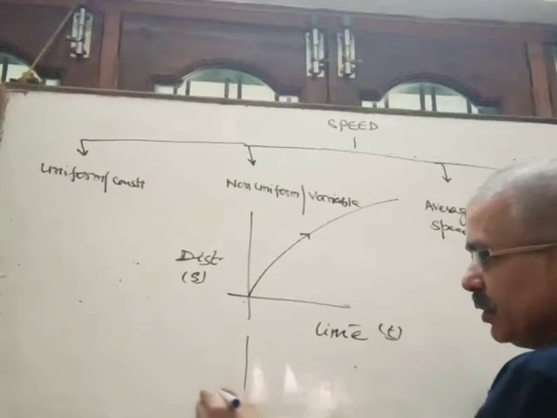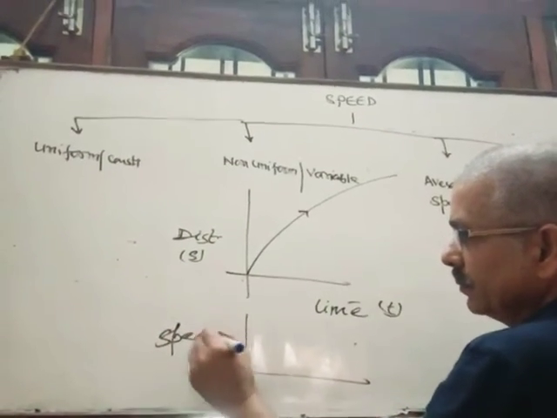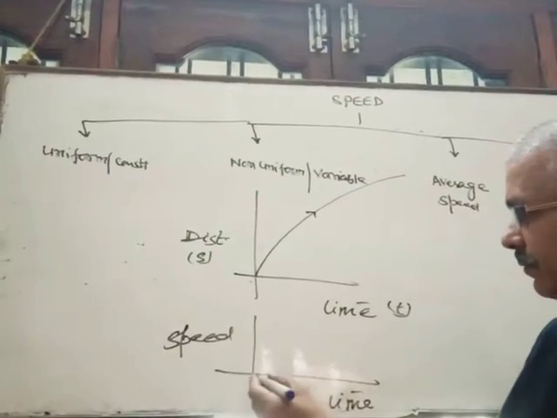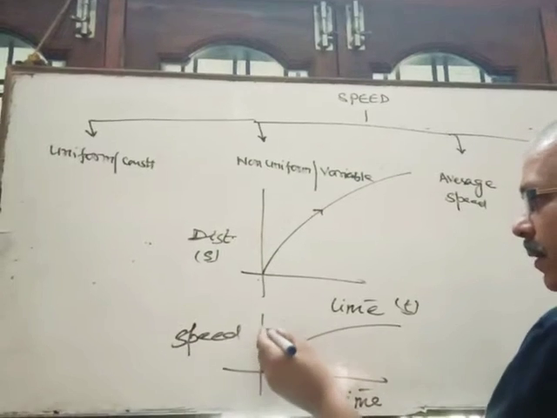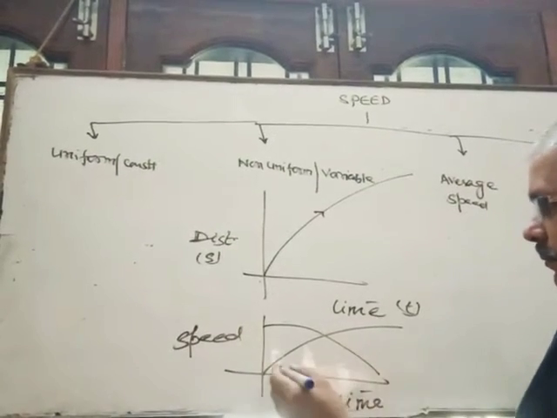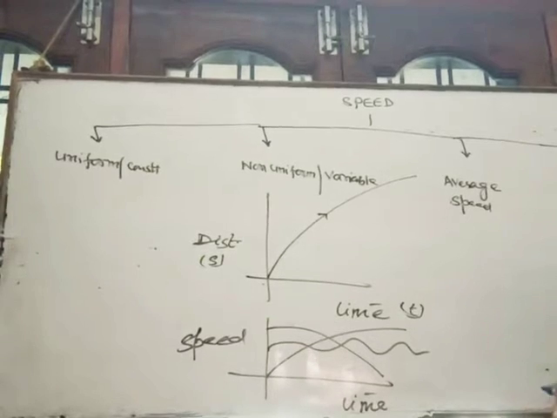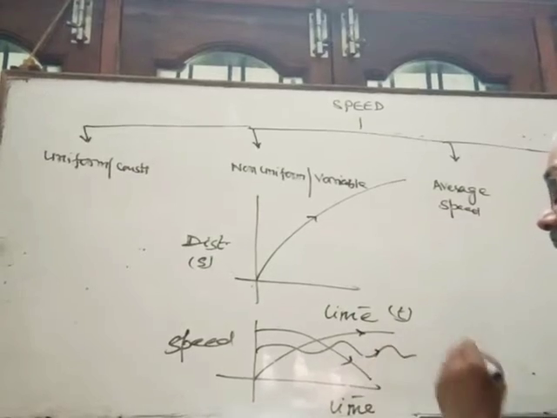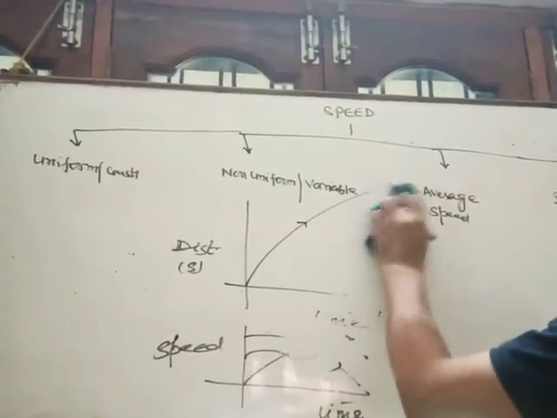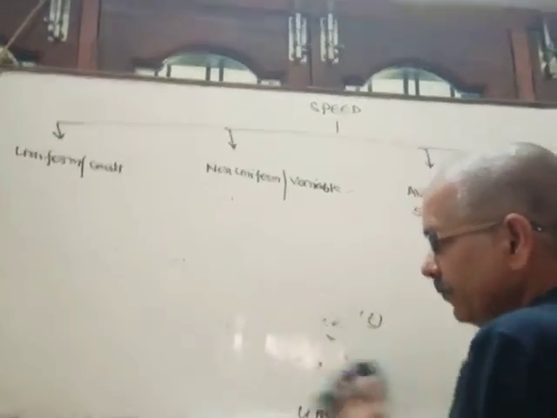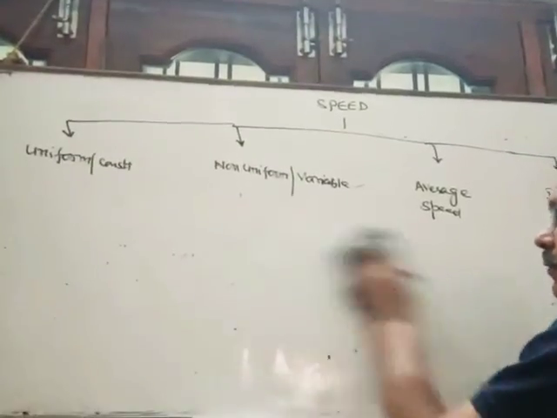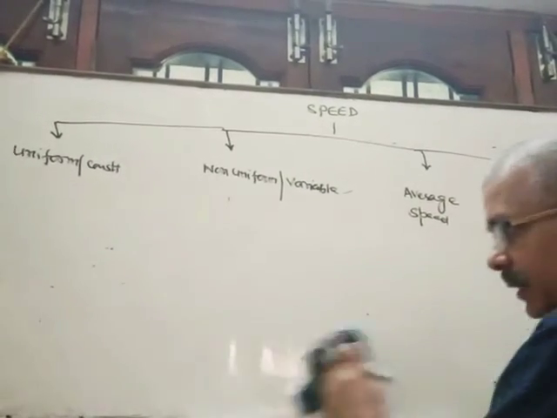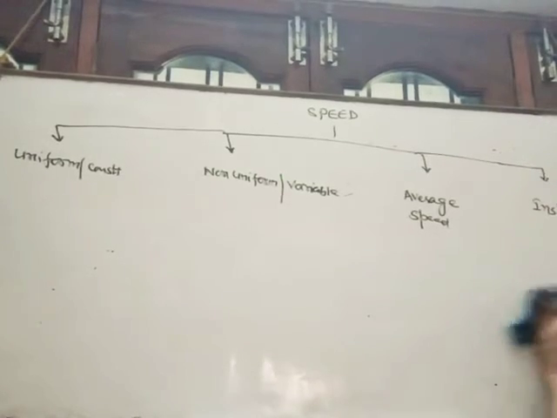for non-uniform speed, the nature of the graph is a curve. And if we draw the graph between speed and time for non-uniform speed, the nature of the graph may be an ascending curve, may be a descending curve, may be zigzag also. Clear? So the nature of the graph may be an ascending curve, descending curve or zigzag. So it is non-uniform speed. For example, the motion of a bike in a bazaar is non-uniform speed. Motion of a bus on the road is also non-uniform speed.